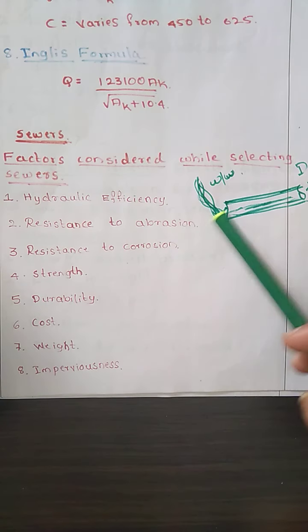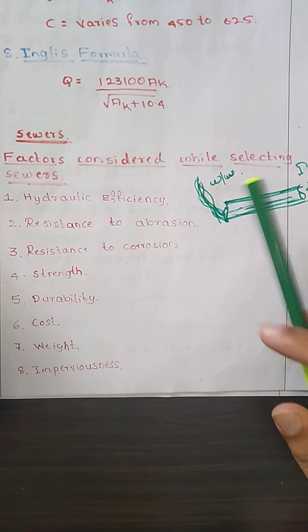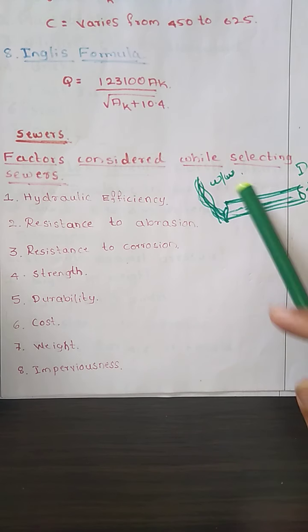Next is resistance to abrasion. The flowing sewage may contain lots of solids. The wastewater may have lots of solids, grit and sand particles in it at a higher velocity.